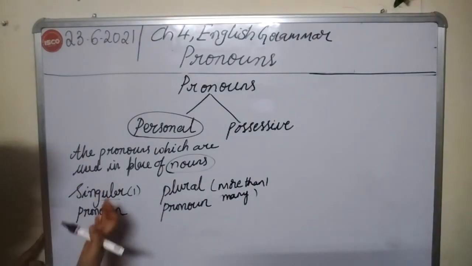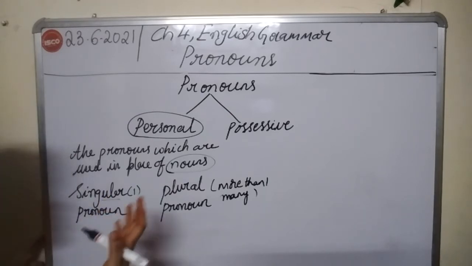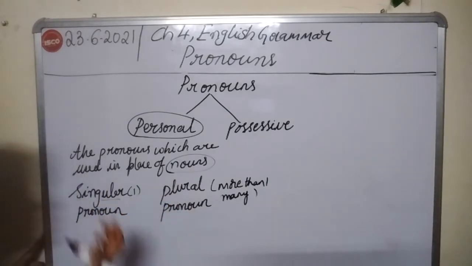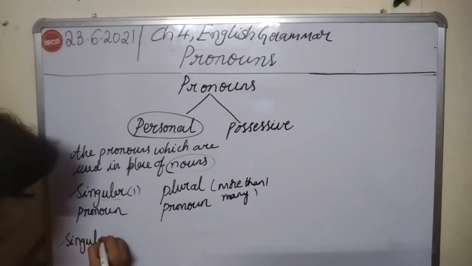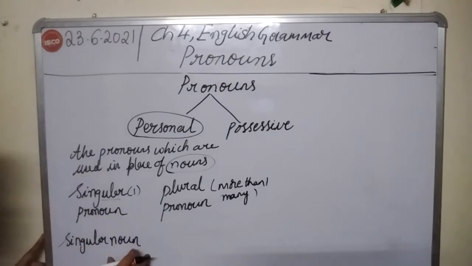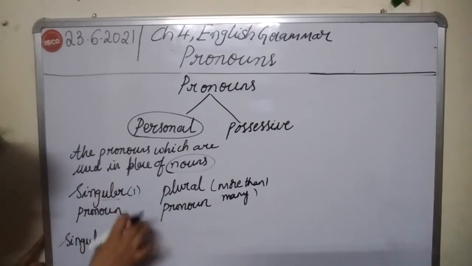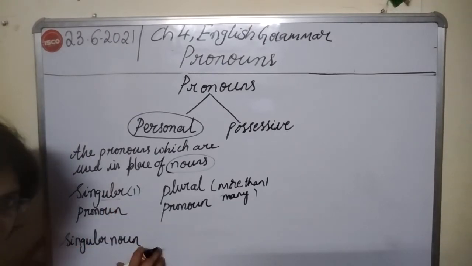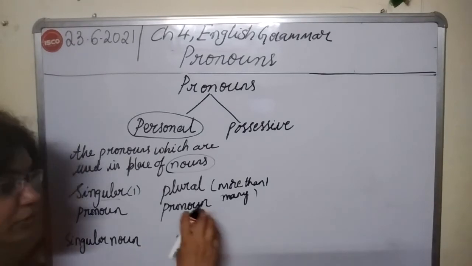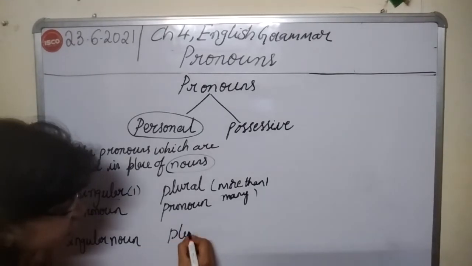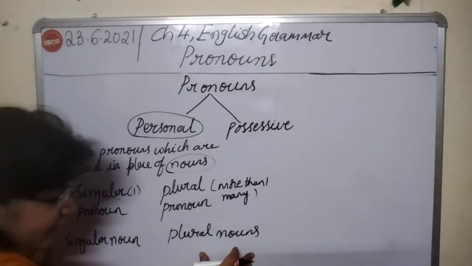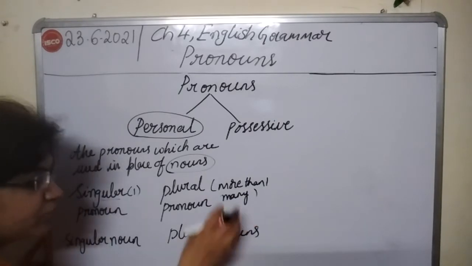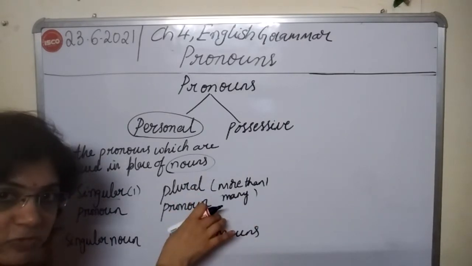So where are you going to use singular pronoun and where are you going to use plural pronoun? When you talk about a singular noun, then you are going to use singular pronoun to replace the singular noun. And when we talk about plural nouns, we are going to replace the plural nouns by plural pronouns.